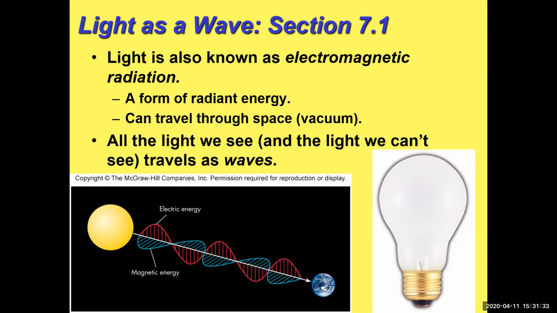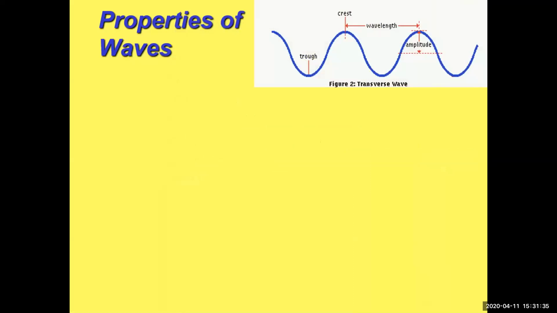So we're going to talk about waves now. So, properties of waves. There are different types of waves. There are standing waves and traveling waves, for example. A standing wave would be, for example, if you had a string on a guitar and you plucked it. The string is oscillating up and down. It's creating a sound wave, which is traveling, but the guitar string itself is fixed, and so that's a standing wave. But a traveling wave would be a wave that was traveling from point A to point B. So like a water wave, for example, or a sound wave, or a light wave.